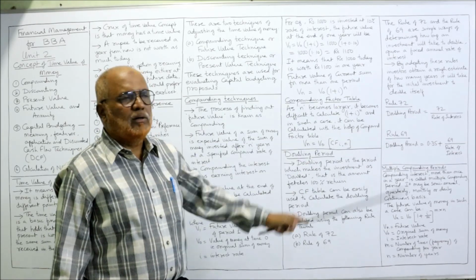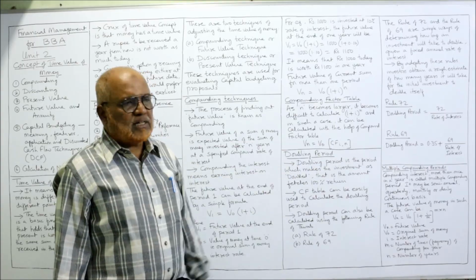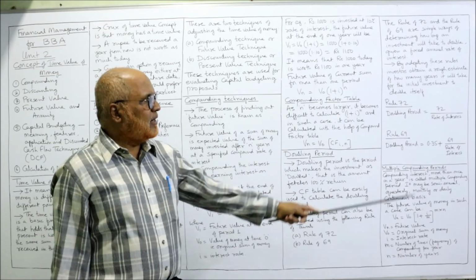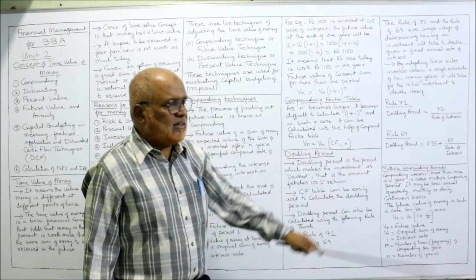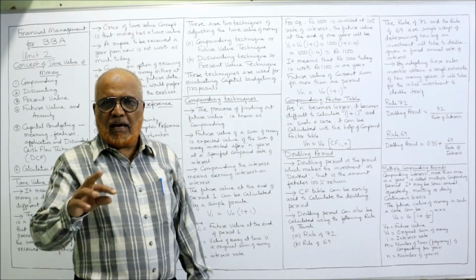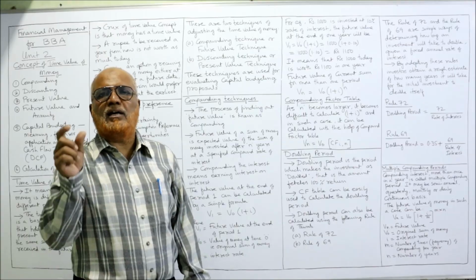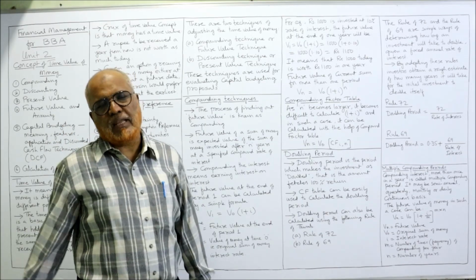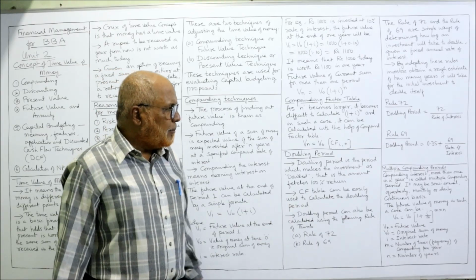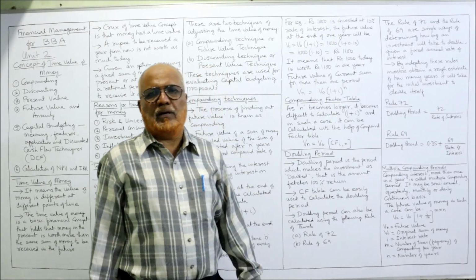This is rule 72. Rule 69 says doubling period = 0.35 + 69 divided by the rate of interest. So any rule you can apply, you can get a rough estimate of the doubling period. That's it. The next is multiple compounding periods.